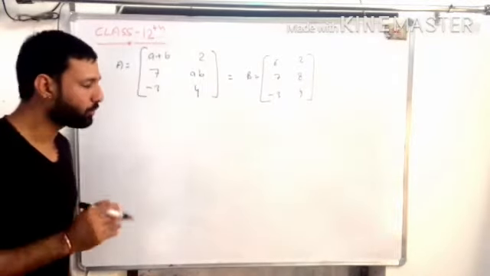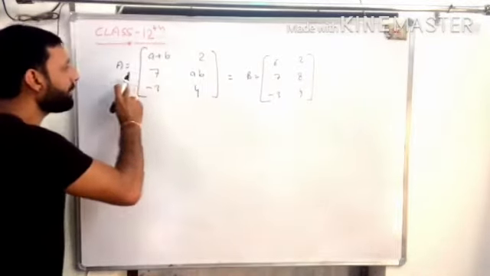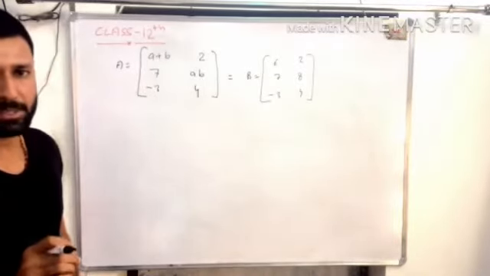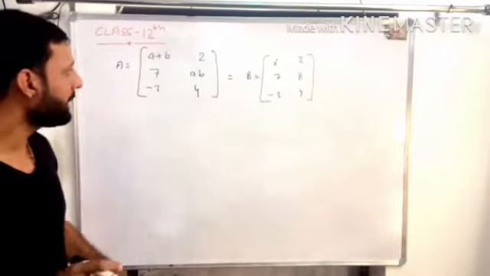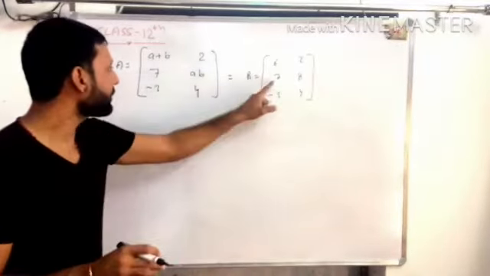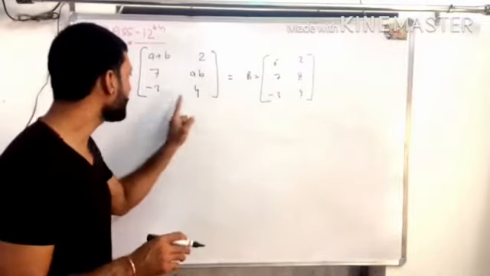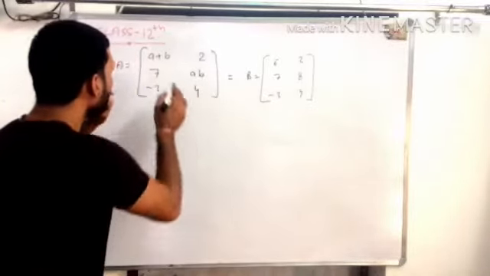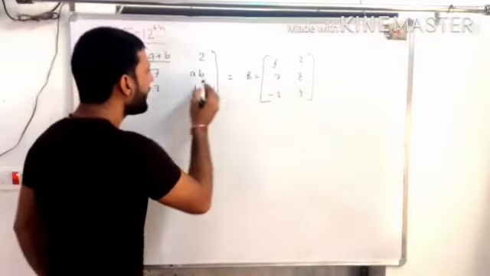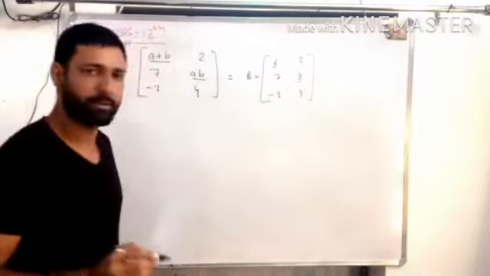Now, what to do? We know that in equal matrices, each and every corresponding element is also equal. Is it clear? It means 2 equals 2, 7 equals 7, minus 3 equals minus 3, 4 is equal to 4. It means you have only two relevant elements, A plus B is equal to 6 and AB is equal to 8. Is it clear?